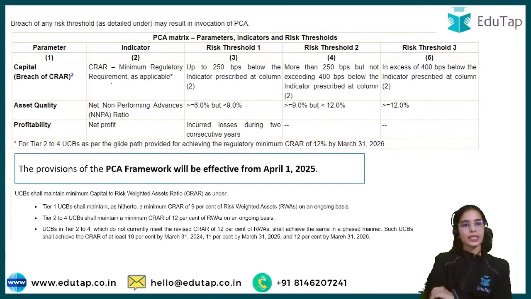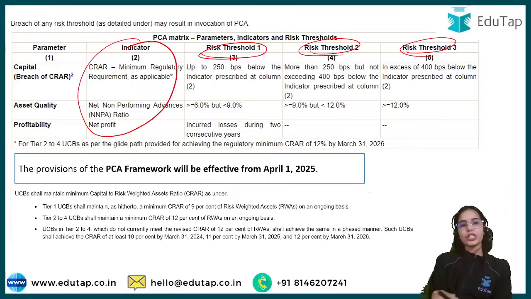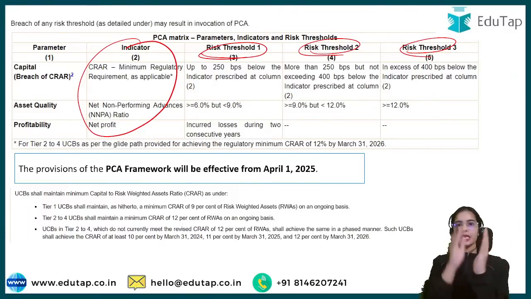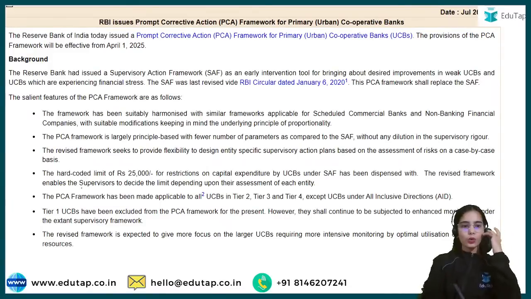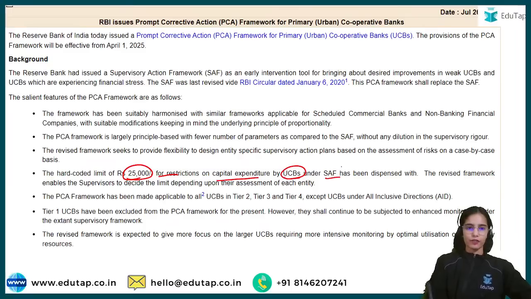So here you can see that these are the indicators. As per the indicators, there are risk thresholds: if you are breaching an indicator, then you come into risk threshold 1, 2, 3, less risky, more risky, most risky. Okay, so this is the idea. Now there was a hard-coded limit of 25,000 on capital expenditure by UCBs under SAF. So under the supervisory action framework, if you were in the risk threshold 1, a limit was imposed on the capital expenditure you could do, but that was up to 25,000 only.